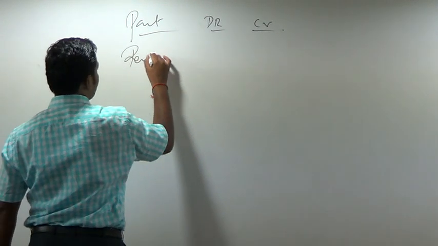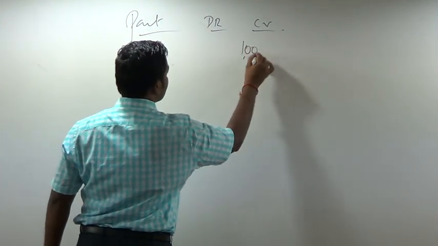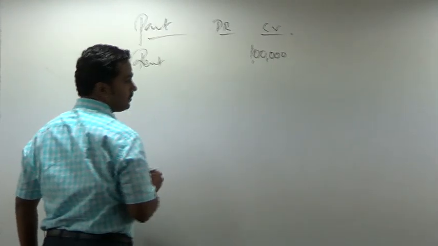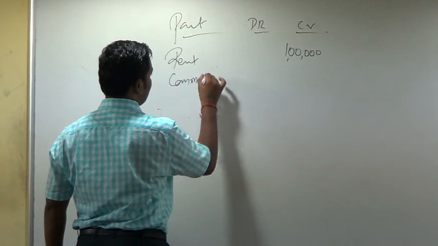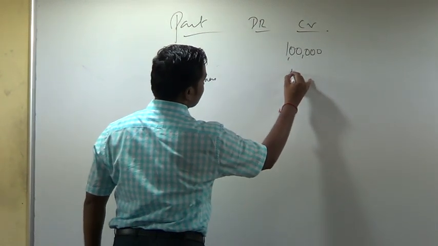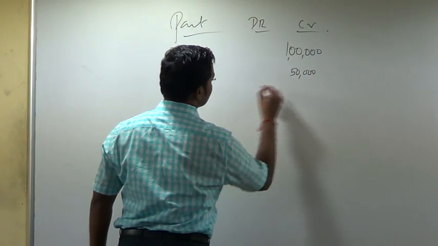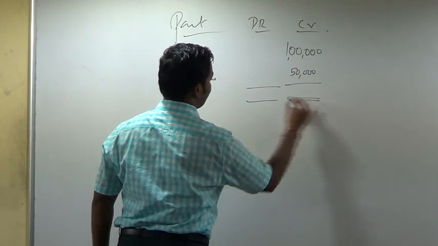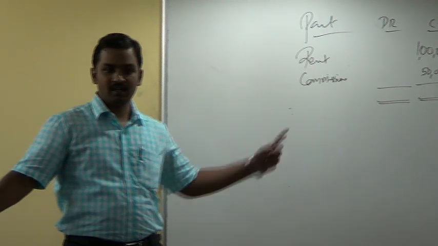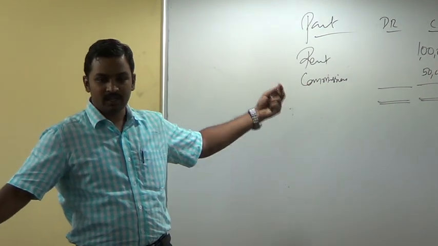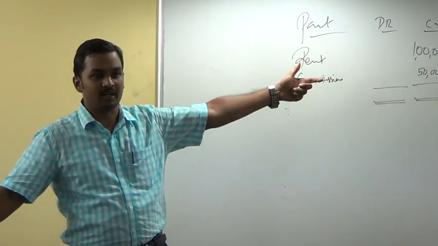You are given rent, credit balance 1 lakh, commission, credit balance 50,000. Only two items are given. Rent, credit balance means income. Commission, credit balance means income.